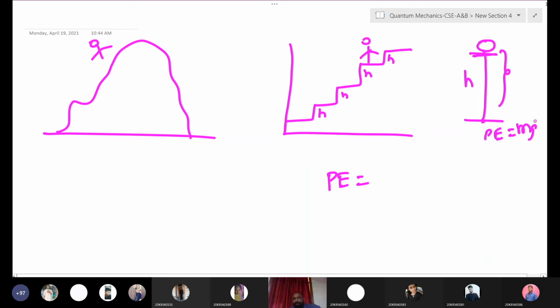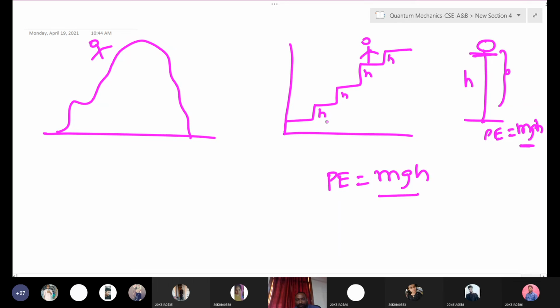Not 0, mgh, right? Before that, what is the potential energy? Potential energy means if we keep some object at some height, that object has some potential energy, right? Here also this person has energy of mgh, right? But how will this increase?